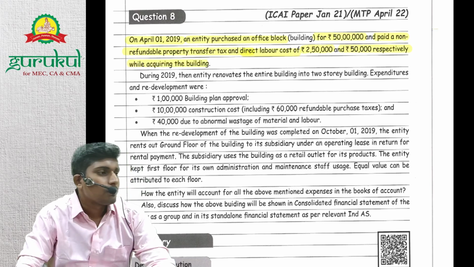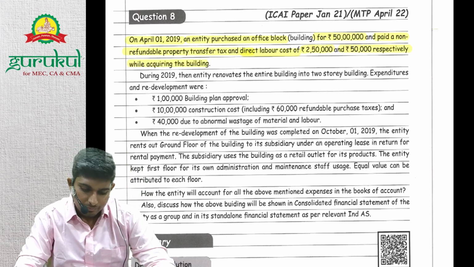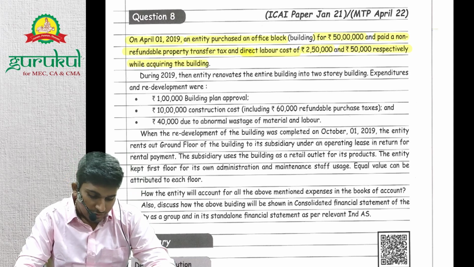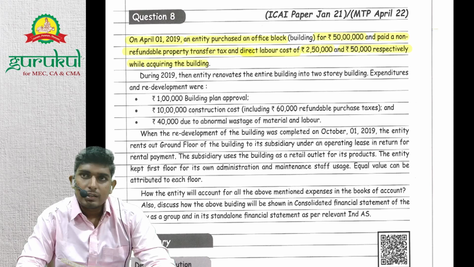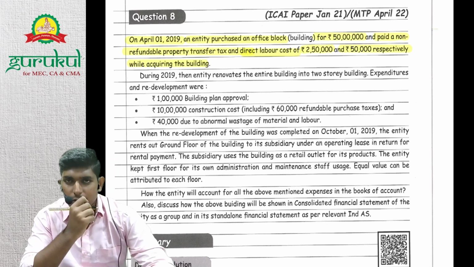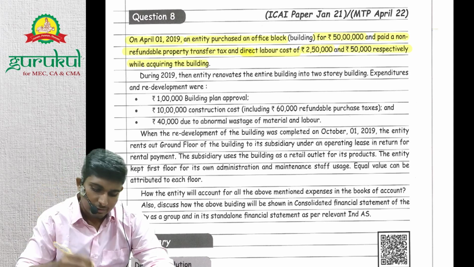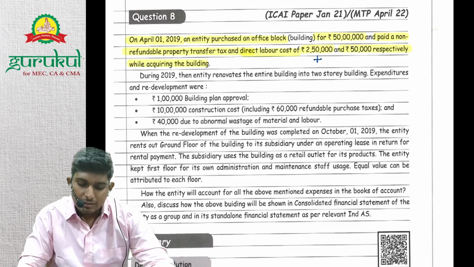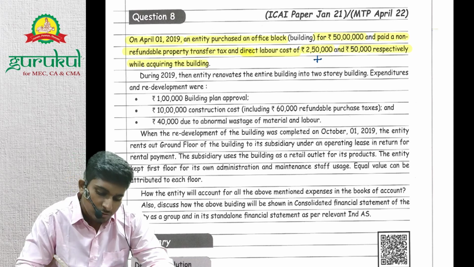So what will we do with both these costs? The 2 lakh 50 is the non-refundable property transfer tax, right? Will it be added? Yes, it will be added. And the direct labor cost, this also will be added.